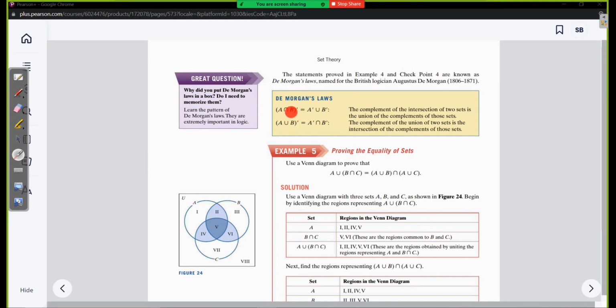So De Morgan's law states that the complement of A intersect B is the same thing as the union of A complement and B complement, and the complement of A union B is the same thing as the intersection of A complement and B complement.